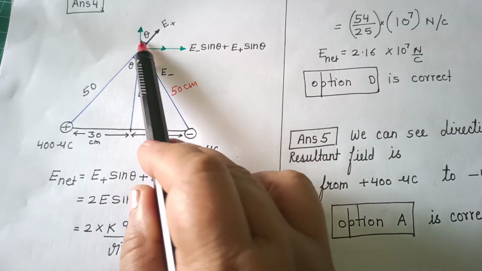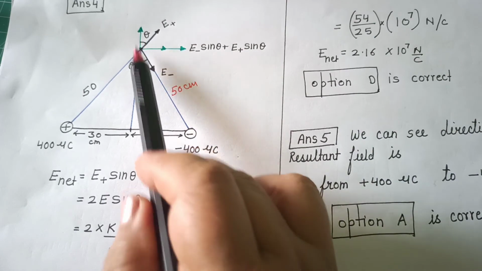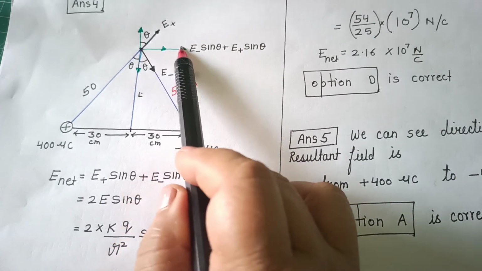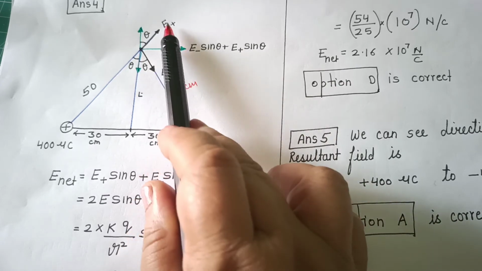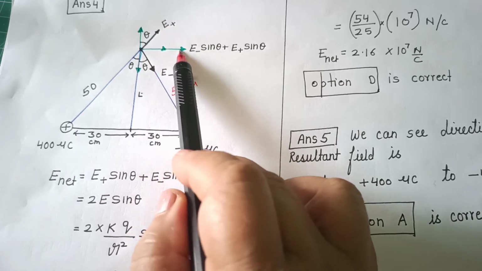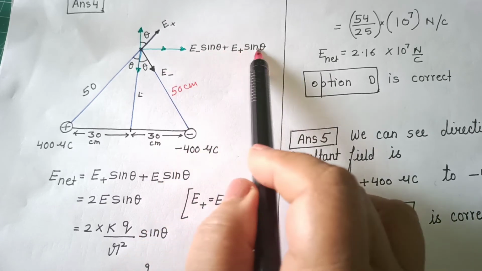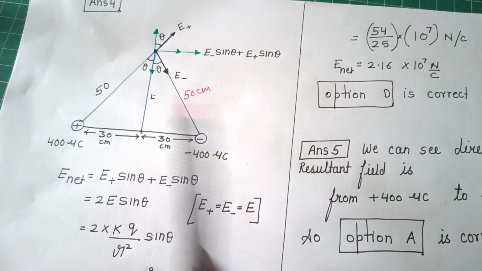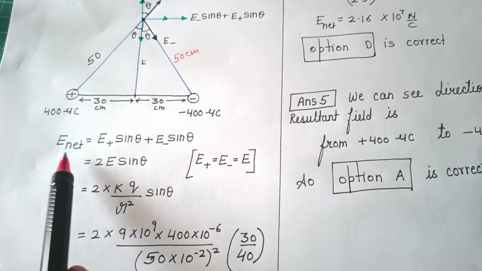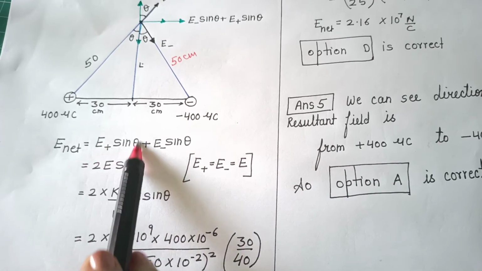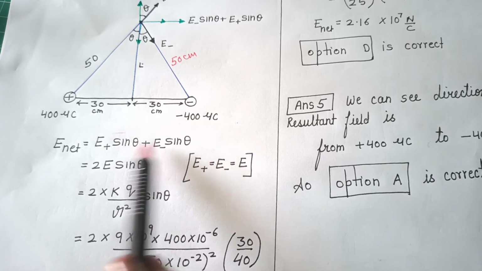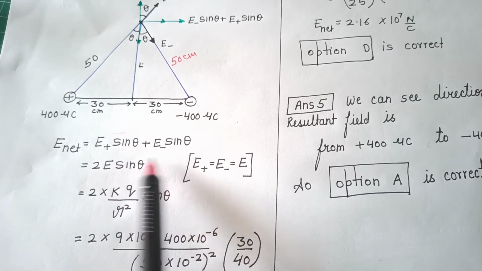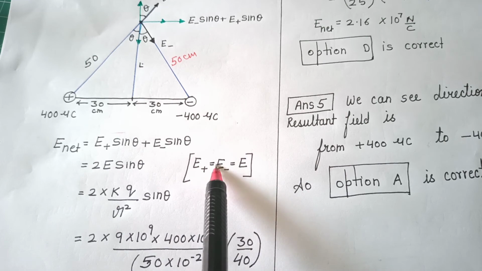So when you are resolving, these two components will get cancelled and net field of the point will be this component of E plus plus this component of E minus, that is the sine component. So you can write 2E sin theta because the magnitude of the two fields is equal.